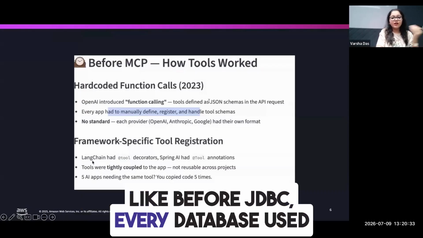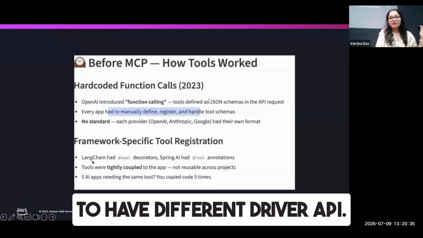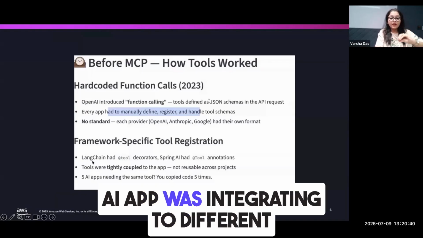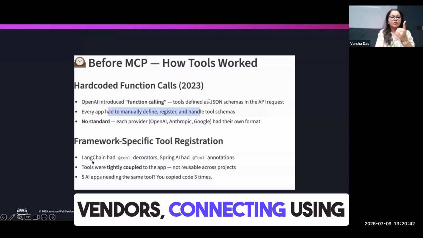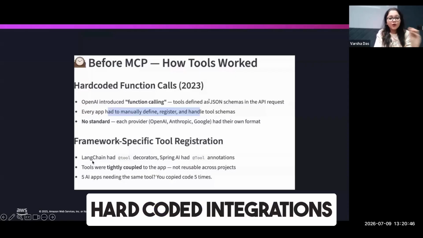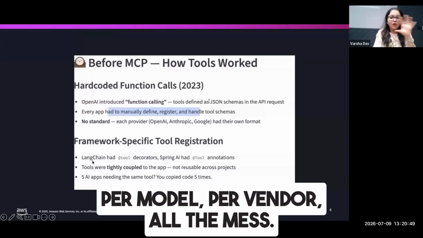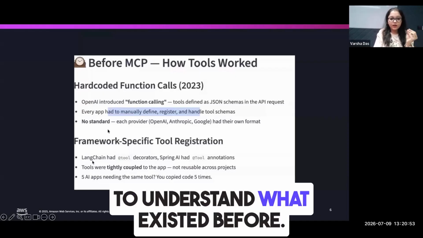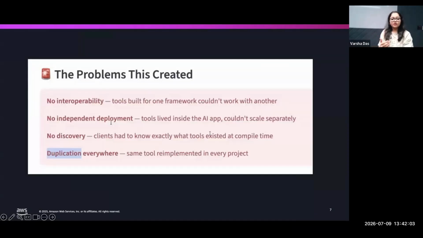Before JDBC, every database used to have a different driver API, and before MCP, every AI app was integrating with different vendors using custom function schemas, plugins, hard-coded integrations, per model, per vendor, all the mess. So this is very important for you to understand what existed before. And obviously these created problems.